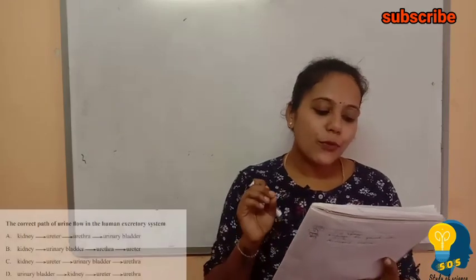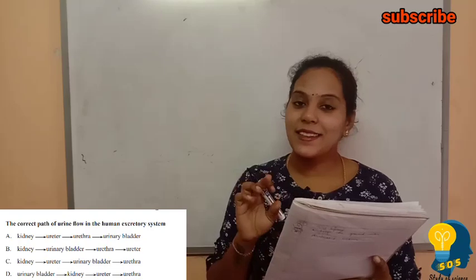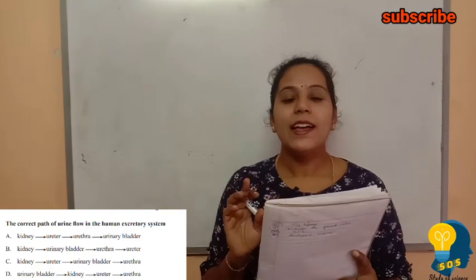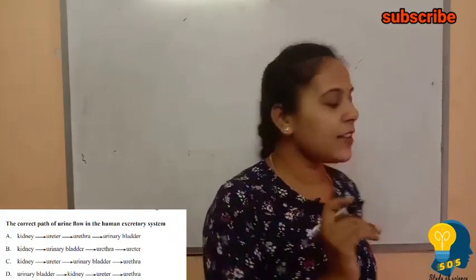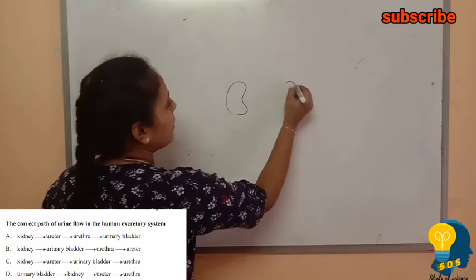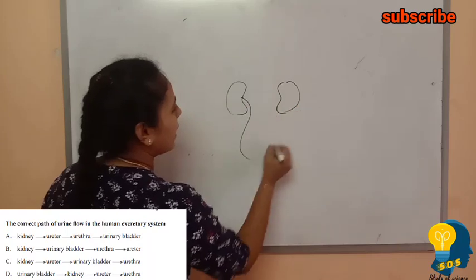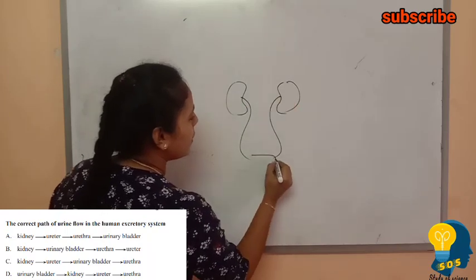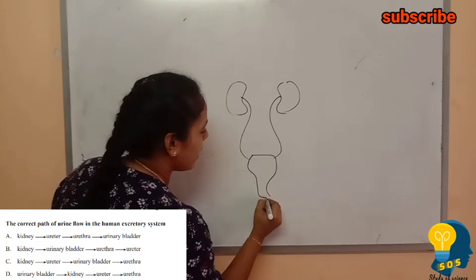So the next question is the correct path of urine flow in the human excretory system. Let me write a rough diagram of the human excretory system. It will be somewhat like this, right?